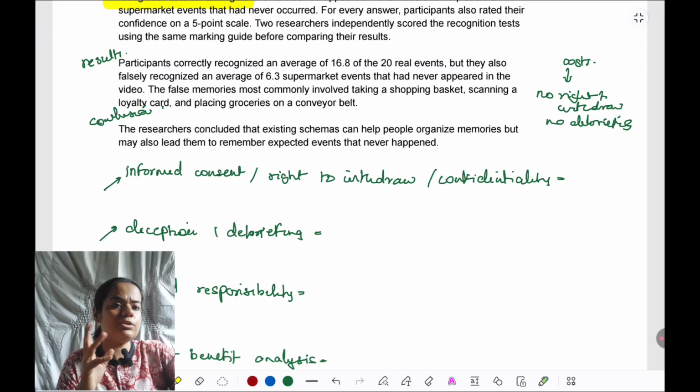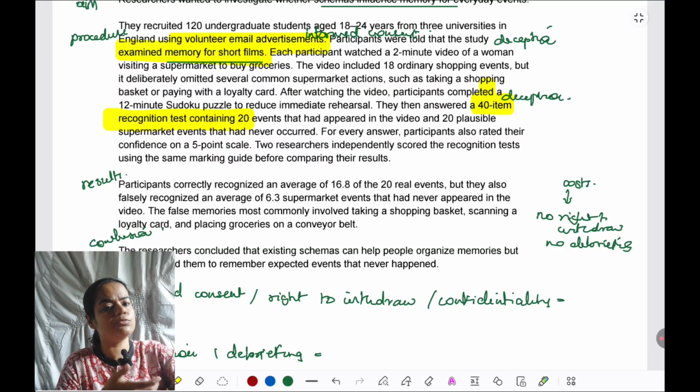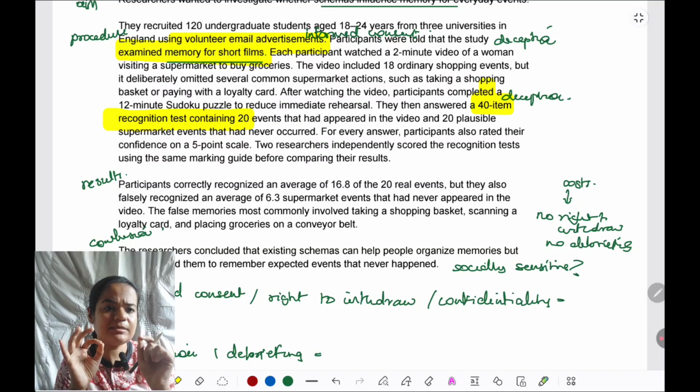Secondly, coming to social responsibility. Now that we've seen till the end, okay, this is what they've concluded. What they've reported in the study, we don't know because they have not shown us the full study report. But we can assume that what they've concluded, around that only they must have written a report that schemas influence memory. Is this a socially sensitive issue? If they say in general everyone gets influenced by schemas and memories get impacted by schemas, are they targeting a specific group?